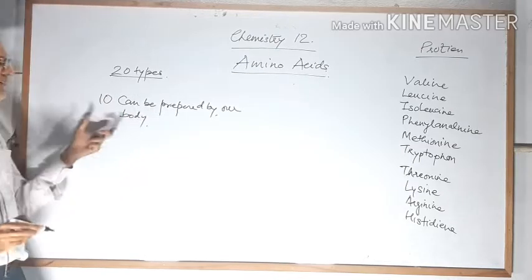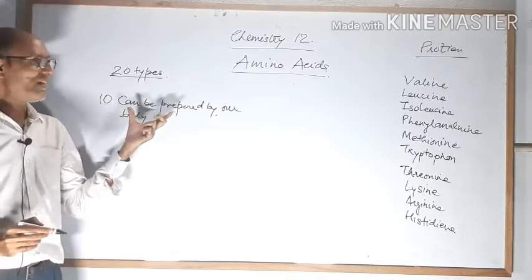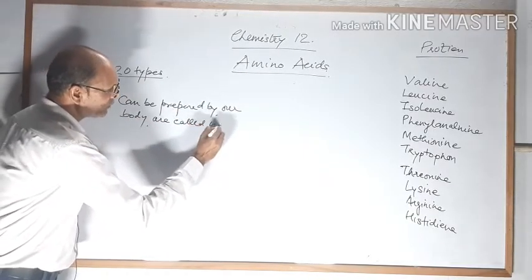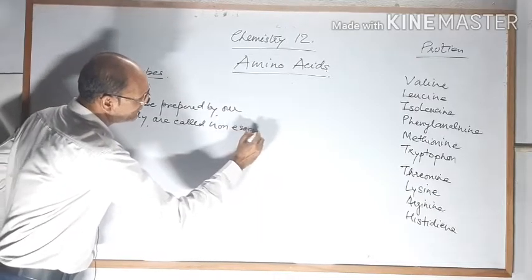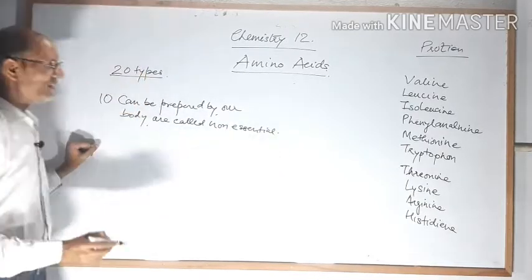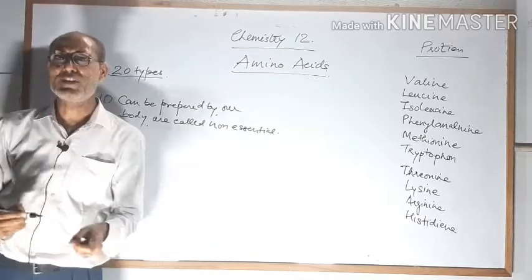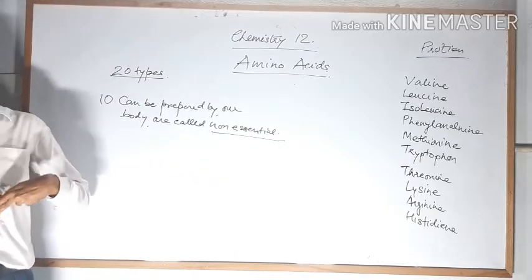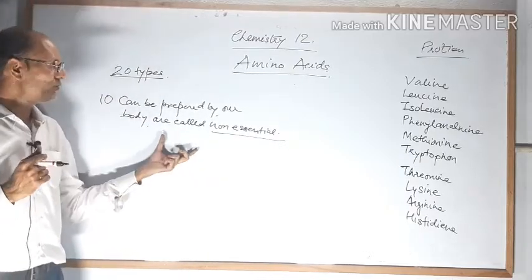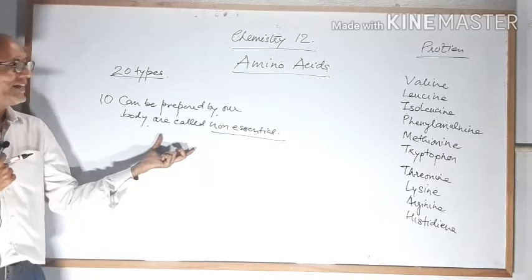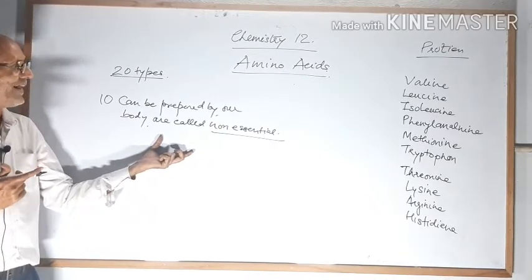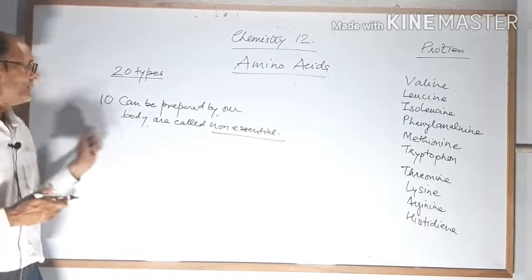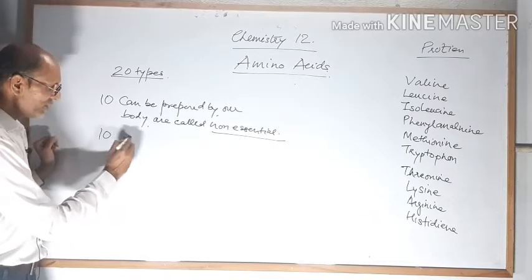So these amino acids, which our body can prepare itself, are called non-essential amino acids. This is the second classification of amino acids: essential and non-essential. Non-essential amino acids are those which our body can prepare itself, and we do not have to send them through diet. That means it is not compulsory to get them from food, and the ones which we have to send through diet, by food, are called essential amino acids.